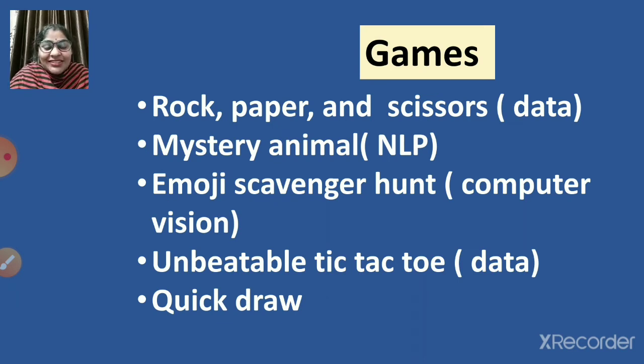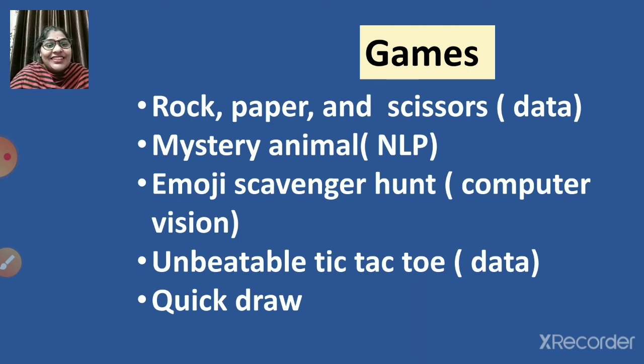And the next one is Emoji Scavenger Hunt. This uses computer vision, that is, it sees whatever things we bring. It will ask you to bring something, and you can use your mobile to play this. It will ask for a pen, shoes, a laptop or anything, and you have to bring that thing in front of the camera. It will scan and then say yes or no, whether it is correct or not.